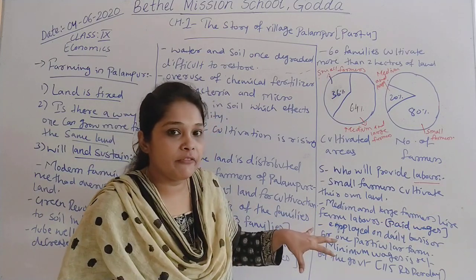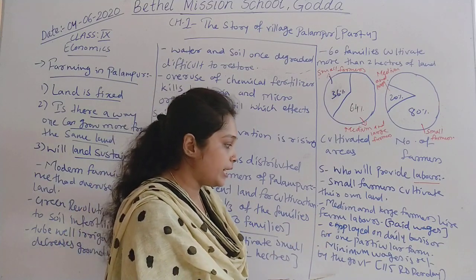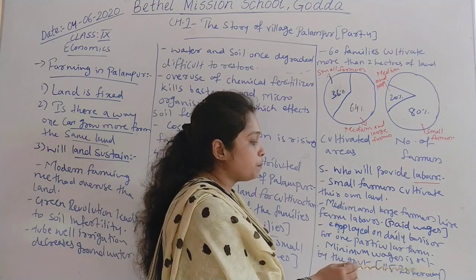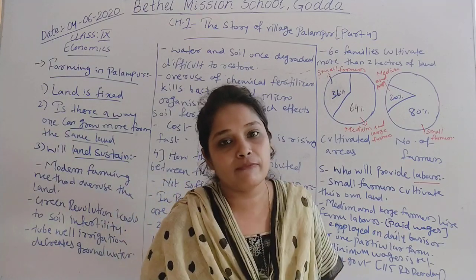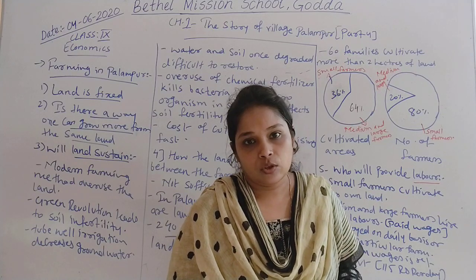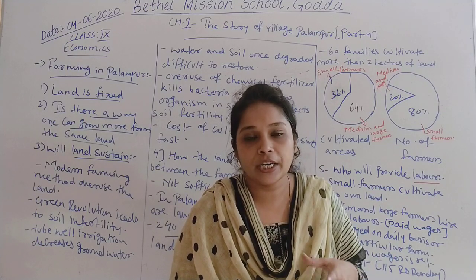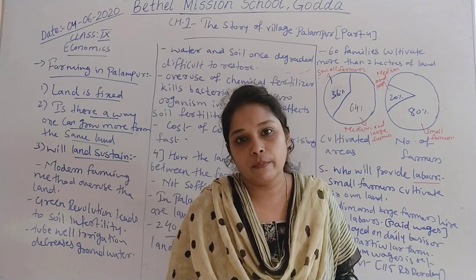Now when we talk about wages, the minimum wage for laborers has been fixed by the government, that is 115 rupees per day. But farm laborers are not getting that minimum wage. They are getting very low wages, which is a problem for them. So when laborers work, they need to get the minimum wage on a daily basis according to the government.